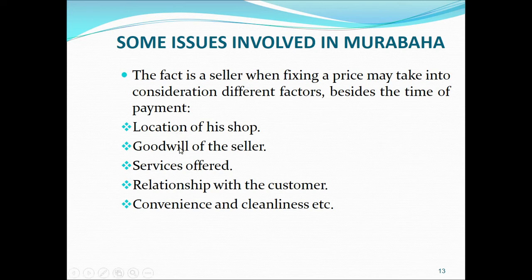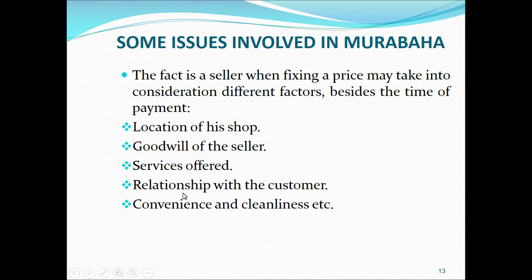Similarly, the seller who has goodwill in the market can charge a premium price because people trust him, and people have this belief that this seller is not going to compromise on quality, so they are ready to pay a little higher price. Similarly, certain shops charge a higher price because they offer some additional services which are not offered by other businesses.